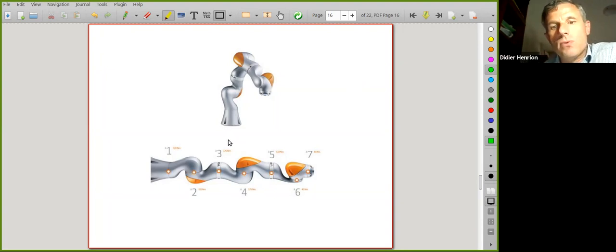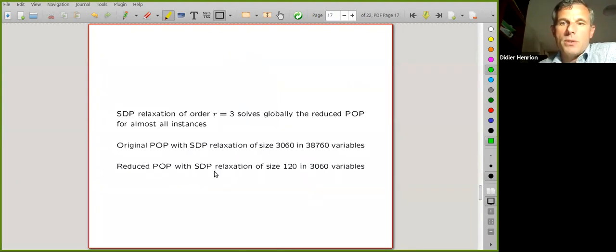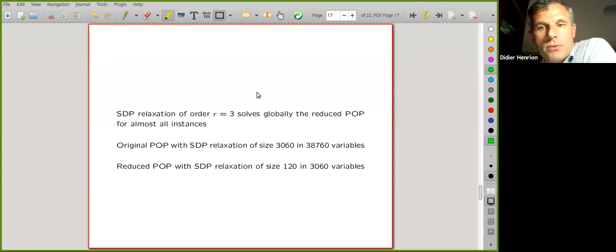However, for us, this was used as just a validation of our approach. And we hope that with the same approach and the same reduction process, we'll be able to solve more challenging kinematics problems, inverse kinematics problems. So we observed experimentally that the semi-definite relaxation in the hierarchy, this relaxation of order 3, R equals 3, solves almost always globally the reduced polynomial optimization problem. So for almost all instances.